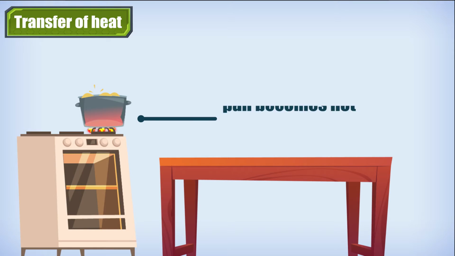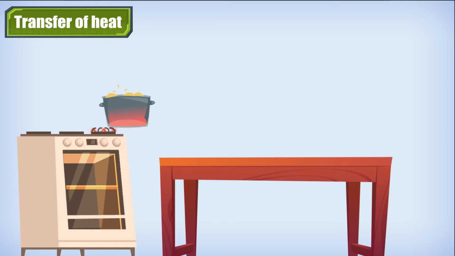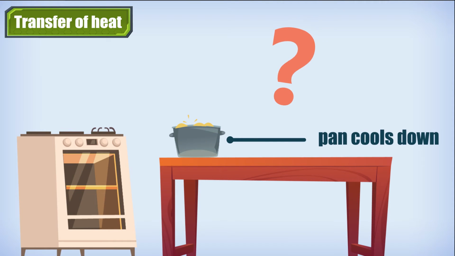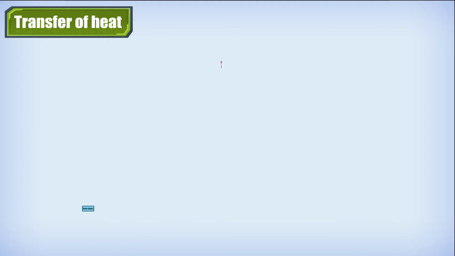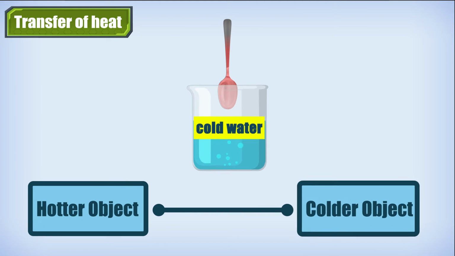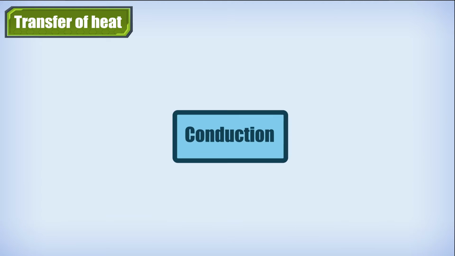A frying pan becomes hot when kept on a flame. It is because the heat from the burner flame passes to the utensils. When the pan is removed from the fire, it slowly cools down. Why does it cool down? It cools down because the heat is transferred from the pan to the surroundings. So you can see that in both the cases, the heat flows from a hotter object to a colder object, or from hotter area to the cooler area. This process where heat is transferred from hotter object to colder objects is known as conduction.